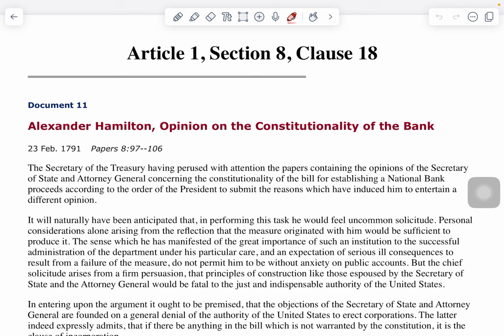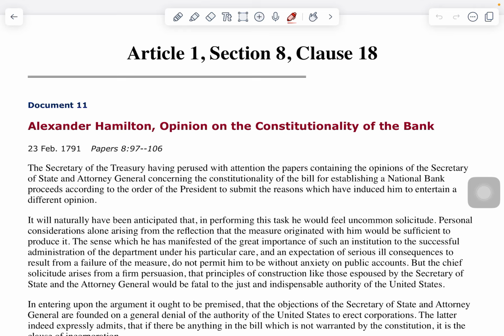So I want you guys to do this. Within your documents, if you want full points for the research portion of your debate, you need to do this with 3 documents. So once I've got the document open, I want you to underline or highlight or star key pieces of the document, specifically focusing in on the portion of the document that you're going to paraphrase in your own writing.